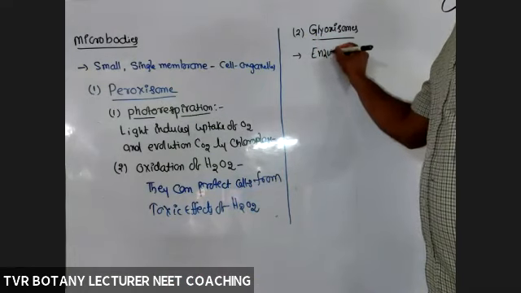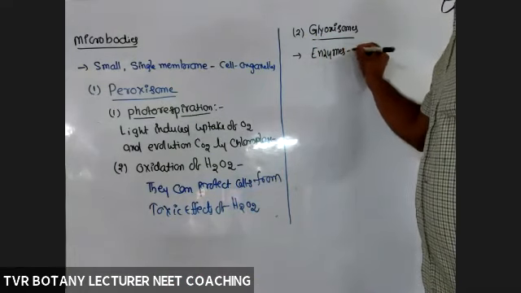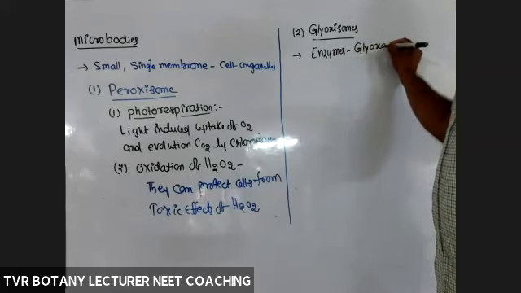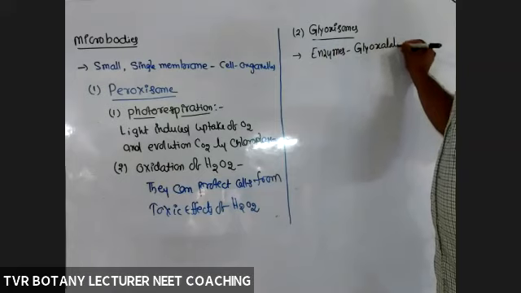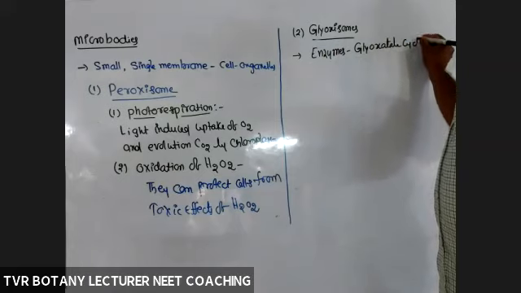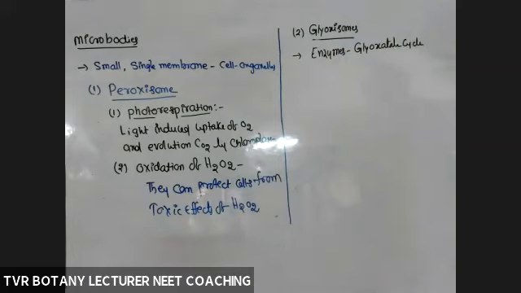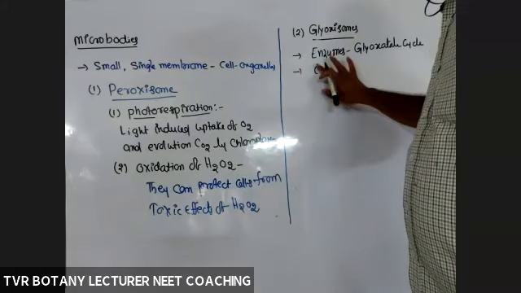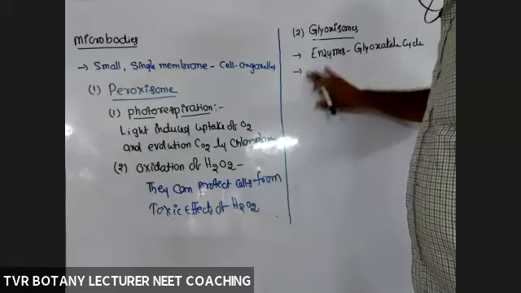These enzymes are concerned with the glyoxylate cycle, one type of metabolic pathway. During this cycle, fats are converted into carbohydrates.